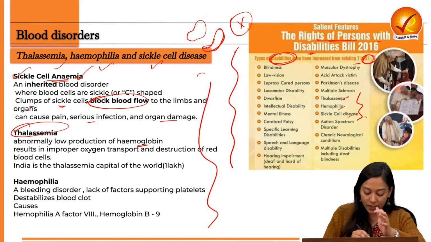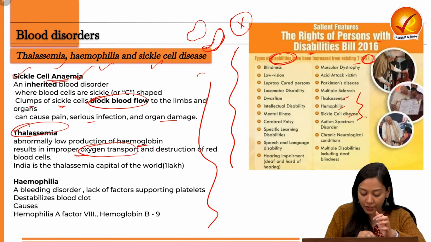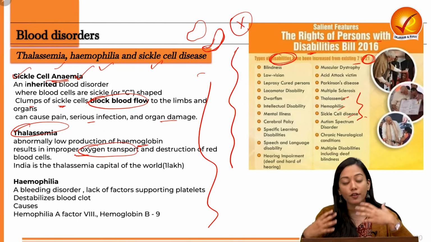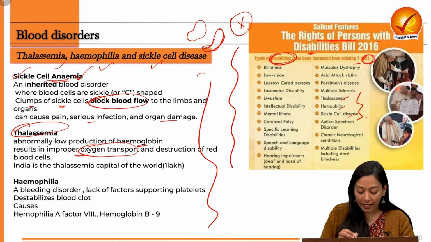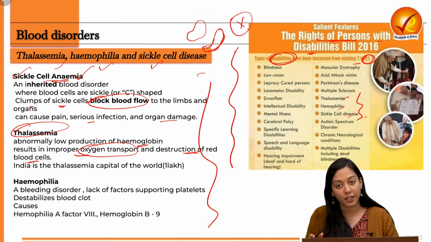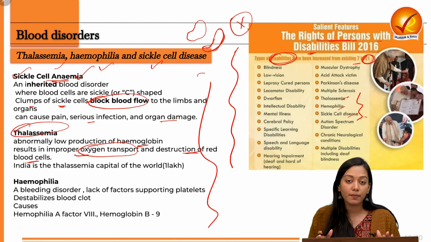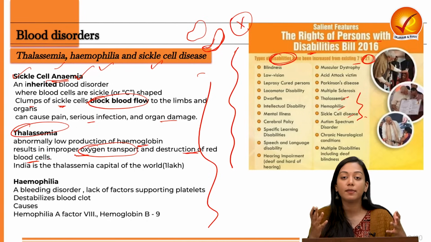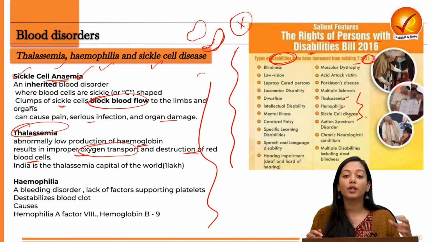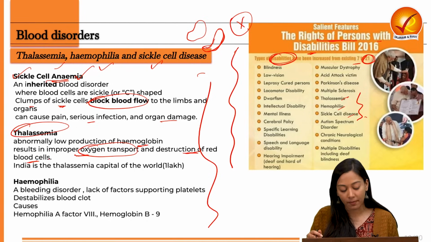And as a result, you will see that there will be improper oxygen transport inside the body. The color of the skin will turn very, very pale, and it will also lead to destruction of the red blood cells, eventually leading to death of the patient. This is more important for India because India is considered the thalassemia capital of the world, with more than 1 lakh patients suffering from thalassemia.